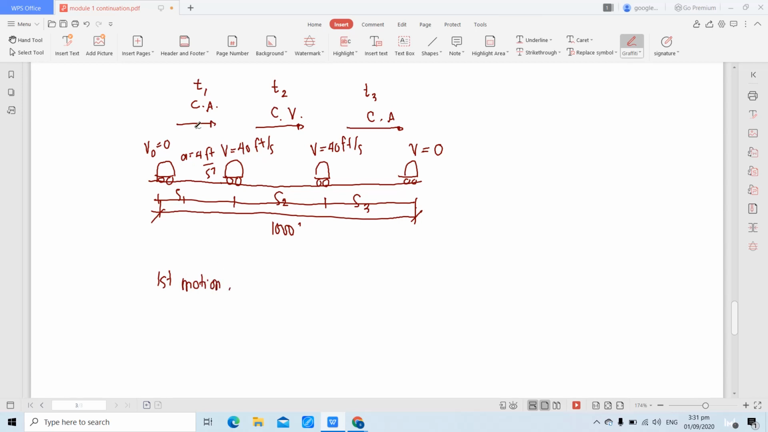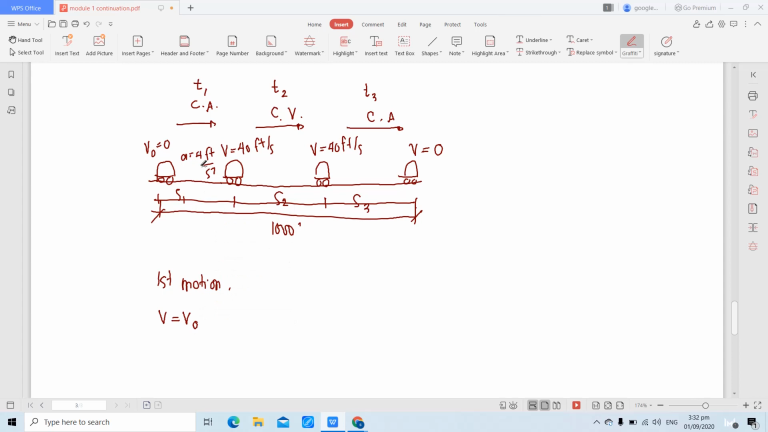Under first motion, that is under constant acceleration motion, paano natin makukuha yung T1? Yung time. Meron kayong initial, meron kayong final, meron kayong acceleration. How are you going to find the time? Using the formula V equivalent to VO